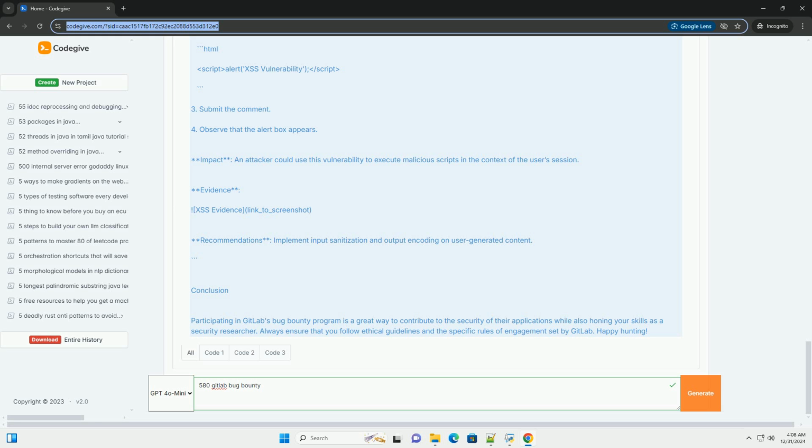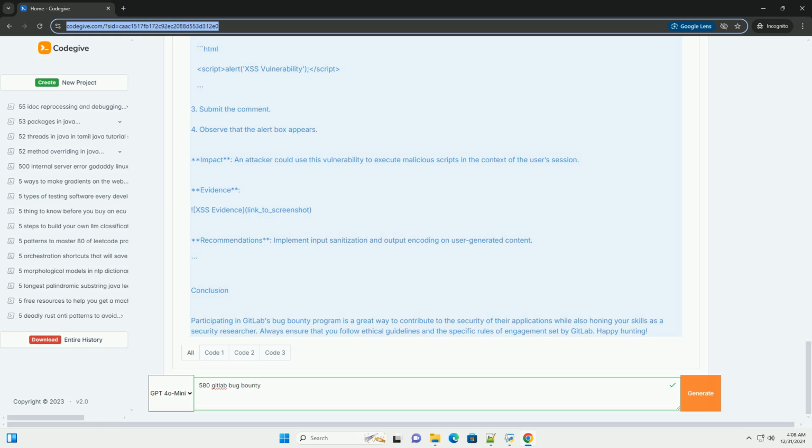5. Explore the application. Navigate through the application to identify potential vulnerabilities. Here are some common areas to focus on: user input fields, for example forms, search bars, URLs and parameters, authentication and sessions, APIs. 6. Test for vulnerabilities. Here's an example of testing for a cross-site scripting (XSS) vulnerability.